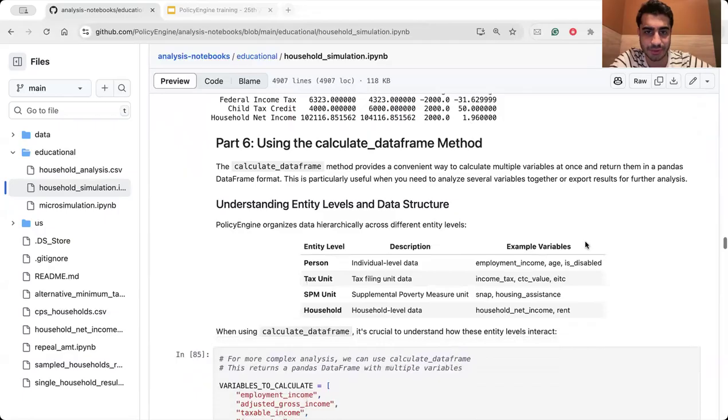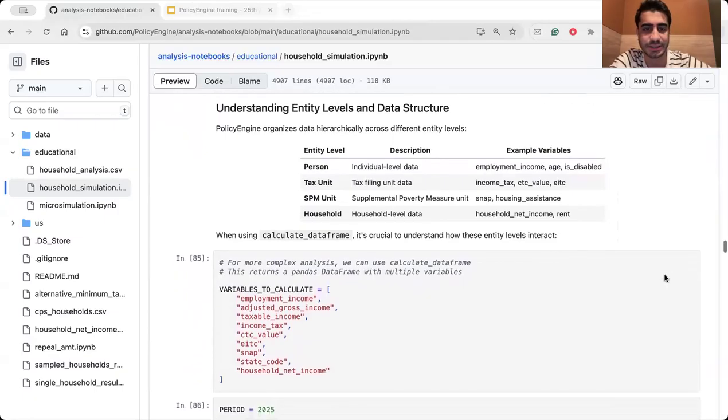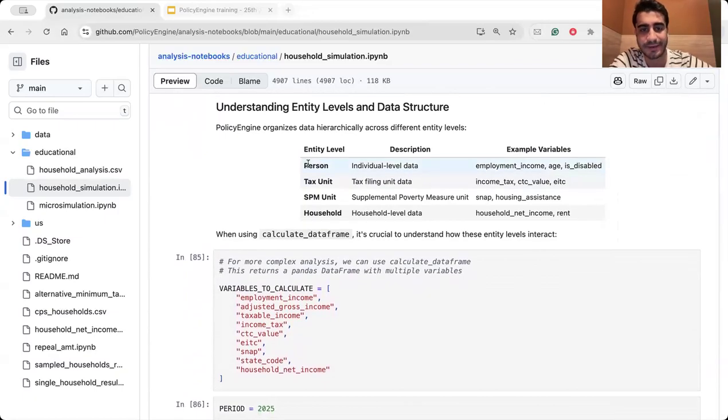We can also use the calculate data frame method, and we can first, let's just explain about the different entity levels and data structure that we have in PolicyEngine. We have, as we said, person level data, and if we sum up some group of persons, we'll go through tax unit, SPM unit, and household.